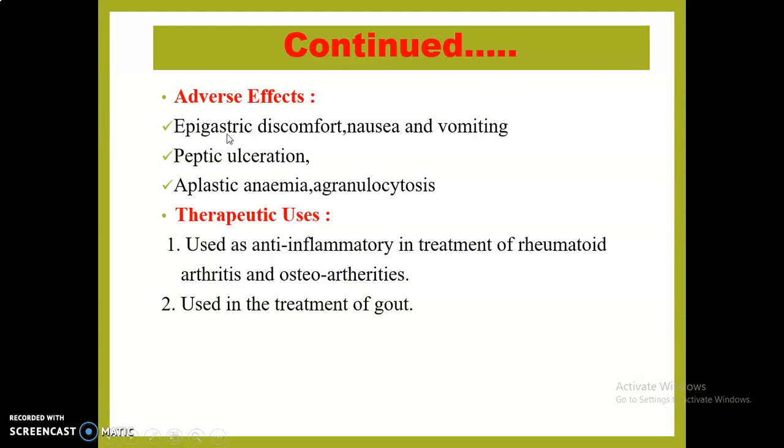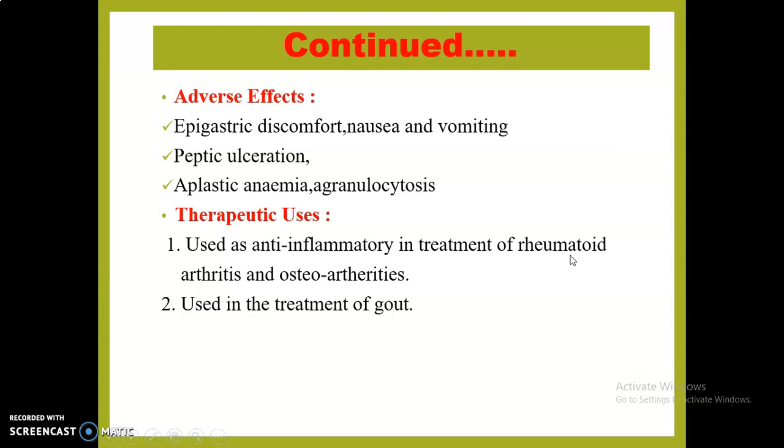Adverse effects of this class: phenylbutazone shows epigastric distress like nausea, vomiting, and GI irritation, which may produce peptic ulceration, aplastic anemia, and granulocytosis. Therapeutic usage: due to its potent anti-inflammatory property, it is a preferred drug in rheumatoid arthritis and osteoarthritis.